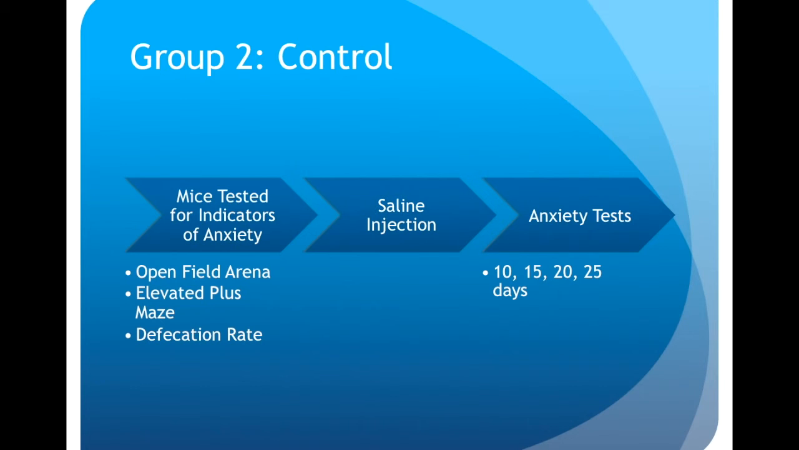After the tests, the mice will have a saline injection into their brain and into their body. This will prove that our later results are not only because of the injection itself, but are because of the mast cells. After the injection, mice will undergo the anxiety tests again at 10, 15, 20, and 25 days.